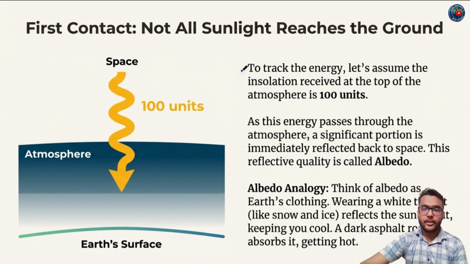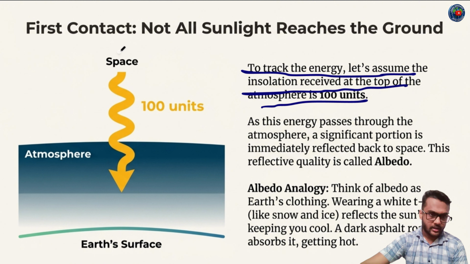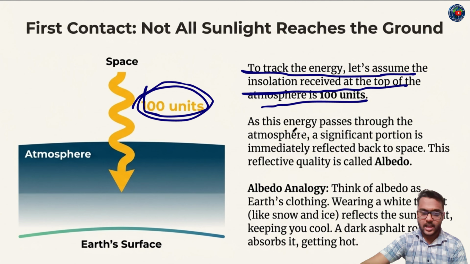Now, to track the energy, let's assume the insolation received at the top of the atmosphere is 100 units. 100 units come from the sun in the form of insolation towards the Earth's surface. As this energy passes through the atmosphere, a significant portion is immediately reflected back towards space.